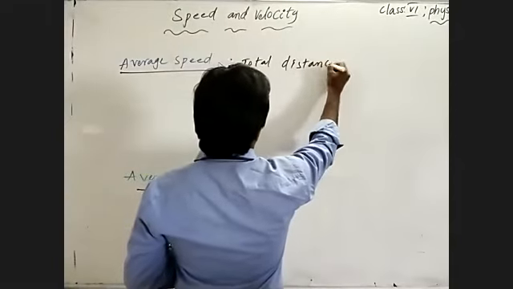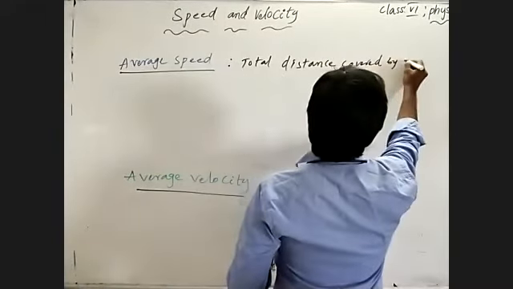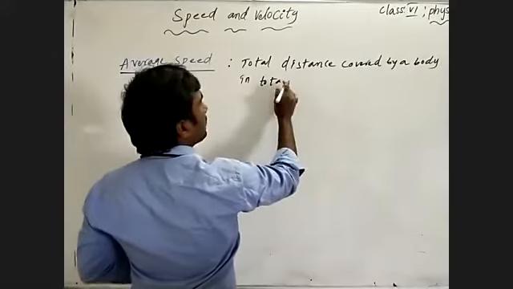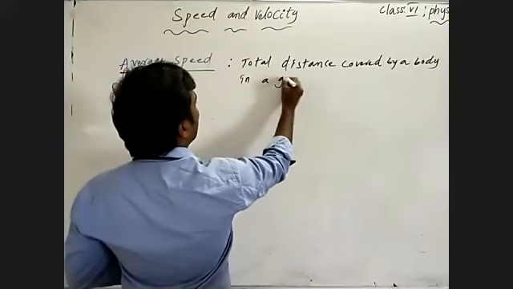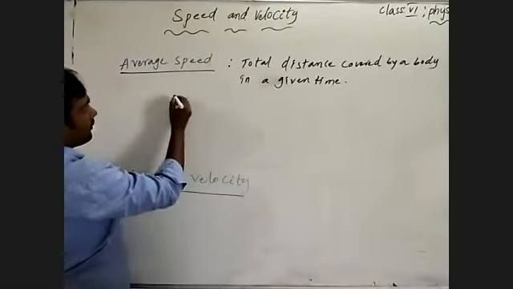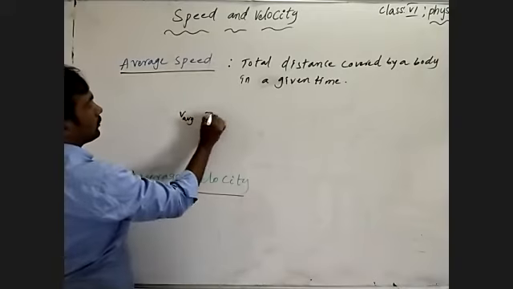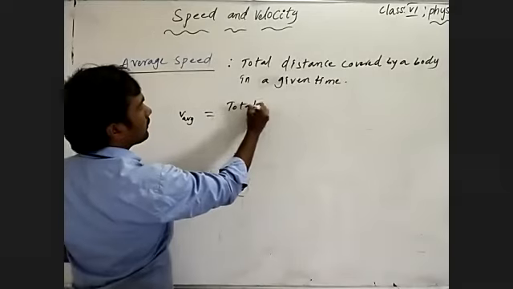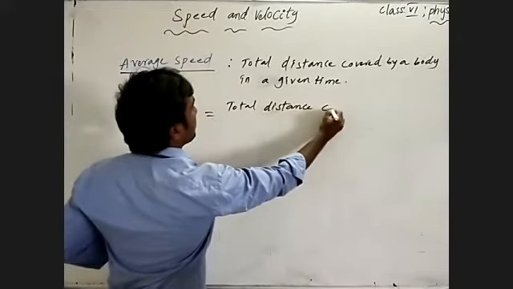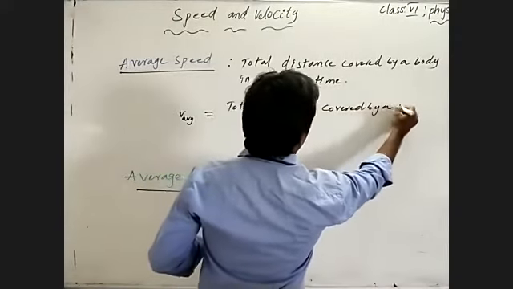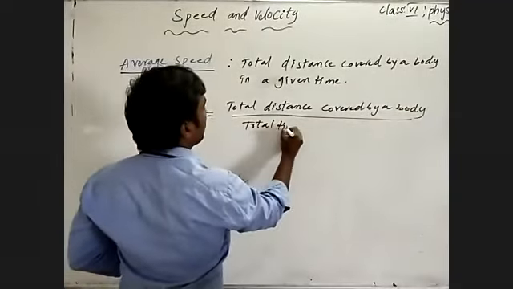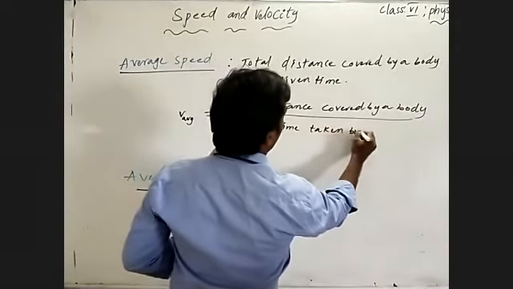The average speed is equal to the total distance covered by a body divided by the total time taken by the body.